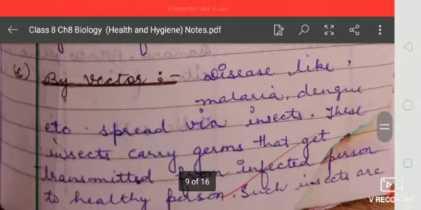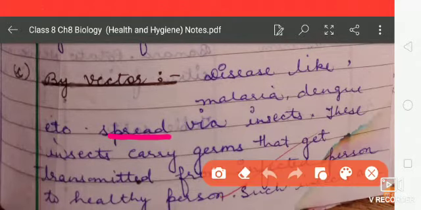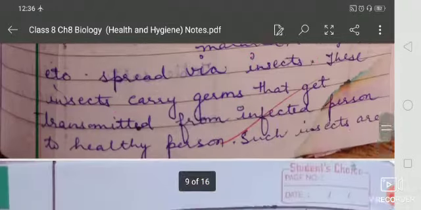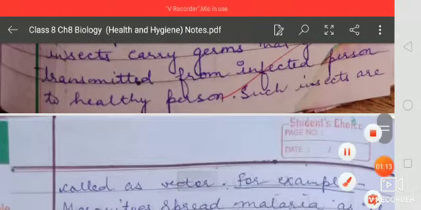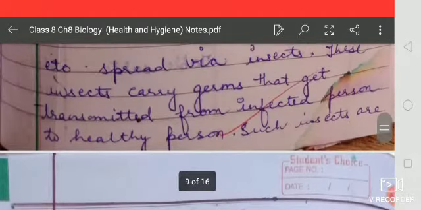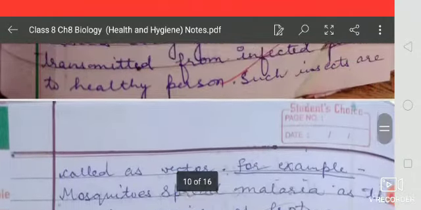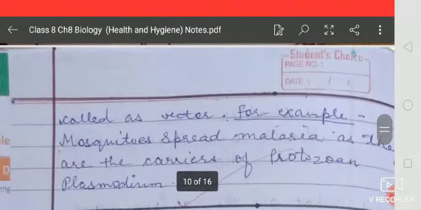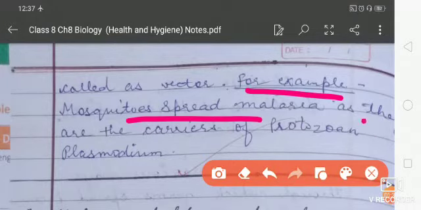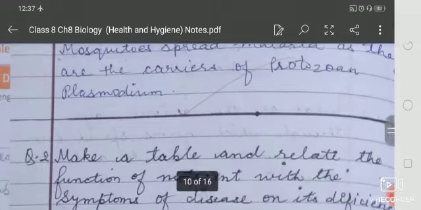By vector, diseases like malaria, dengue, etc. spread by insects, and these insects carry germs that get transmitted from an infected person to a healthy person. In such a way, from one person to another person it is infected, and such insects are called vectors. For example, mosquito spreads malaria as it is the carrier of protozoan plasmodium, so it is a vector.